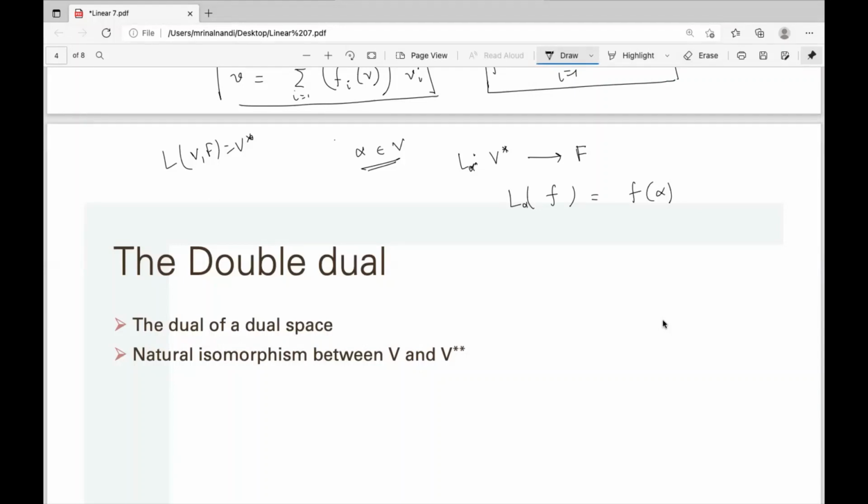Fix alpha first, and you can easily check this L alpha is a linear transformation, so it is a linear functional on V star. This is a natural choice.